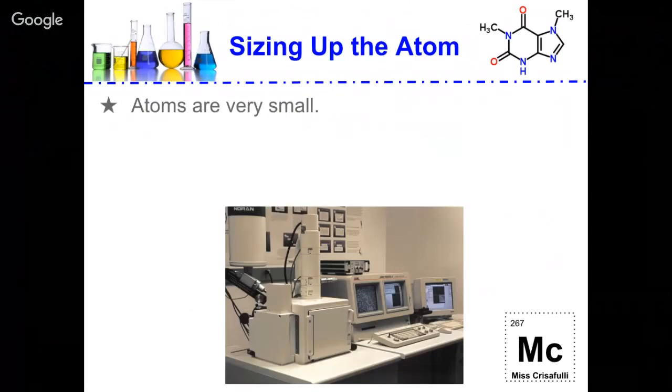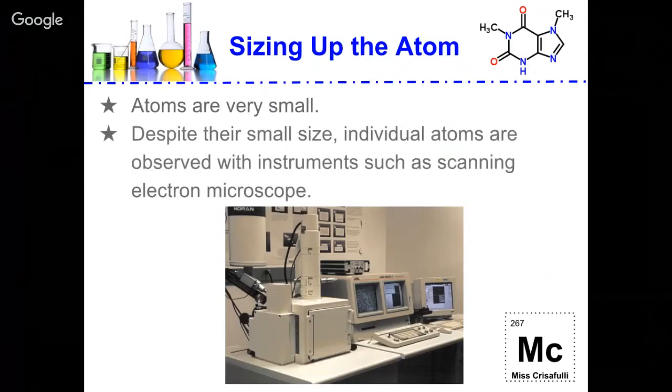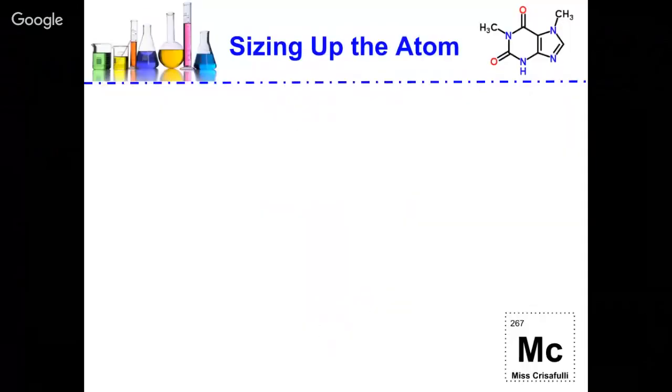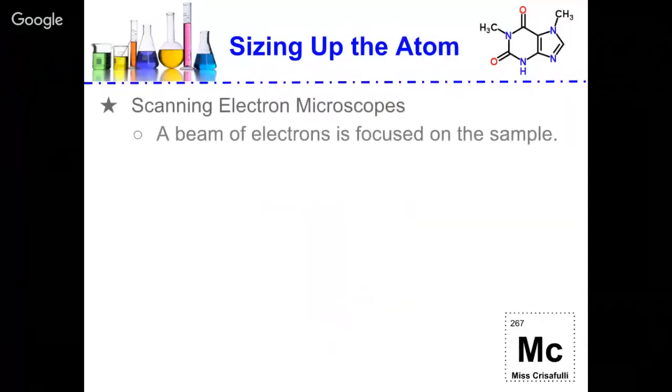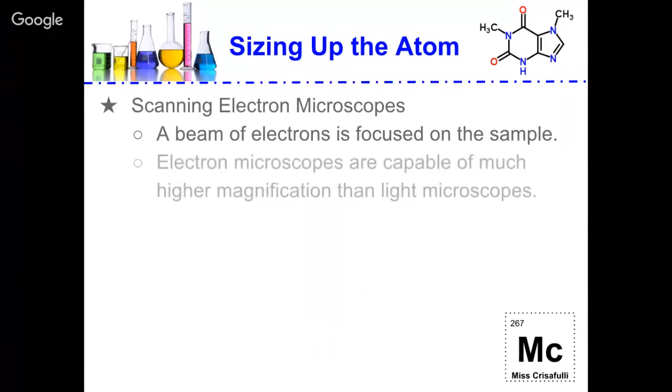We know that atoms are very small. Despite their small size, though, individual atoms are observed with instruments such as a scanning electron microscope. This is a picture of what a scanning electron microscope looks like. The scanning electron microscope allows a beam of electrons to be focused on a sample, and electron microscopes are capable of much higher magnification than light microscopes.